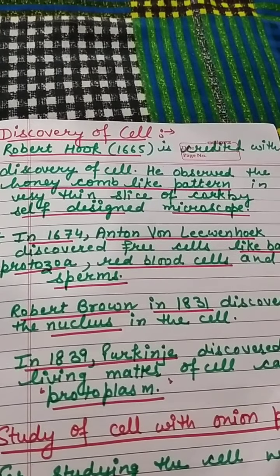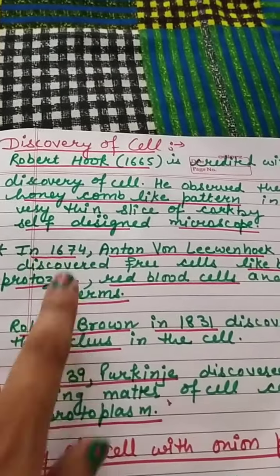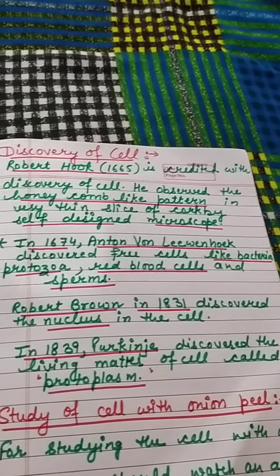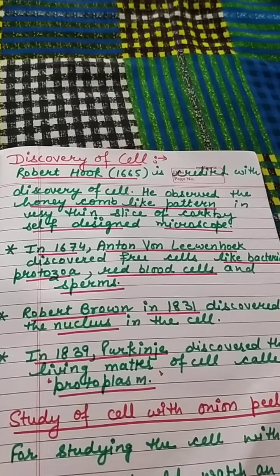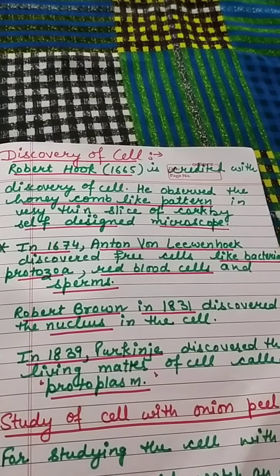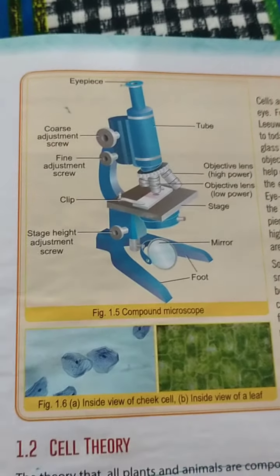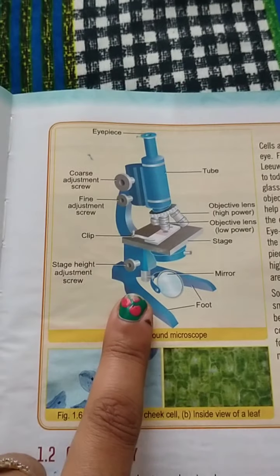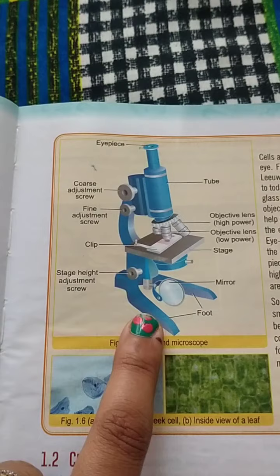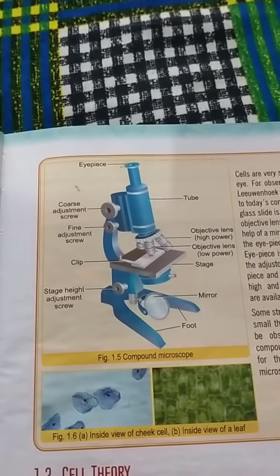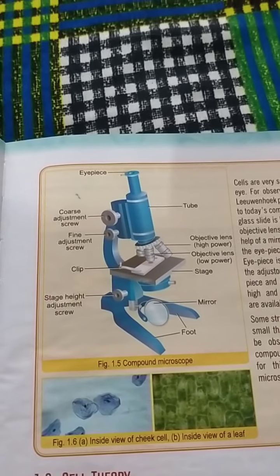Then after that, in 1674, Anton von Leeuwenhoek discovered the free cells like bacteria, protozoa, and red blood cells and sperms in a compound microscope. It is the modern technique of the microscope, means the self-designed microscope was of Robert Hooke.